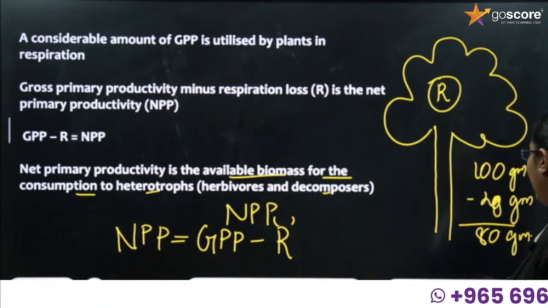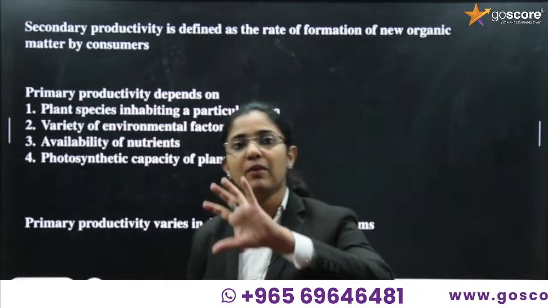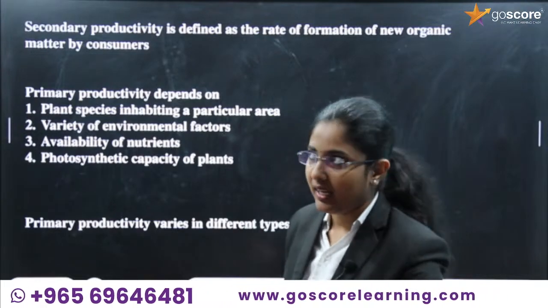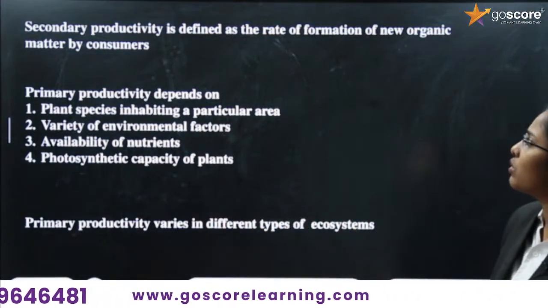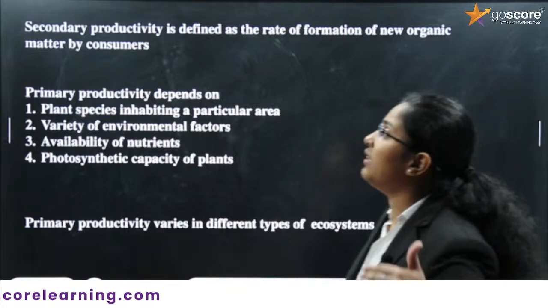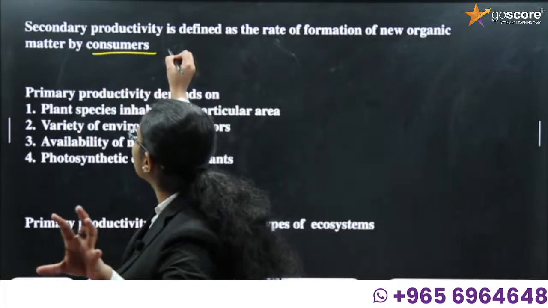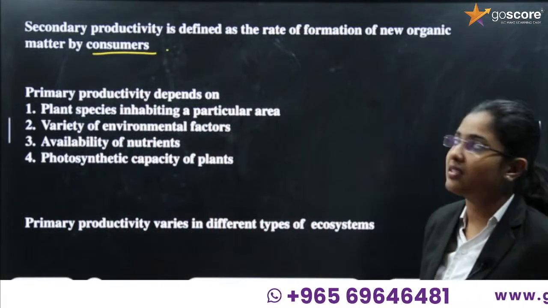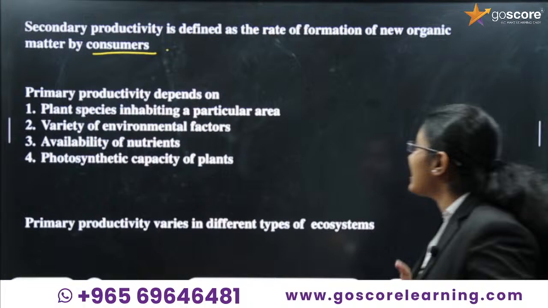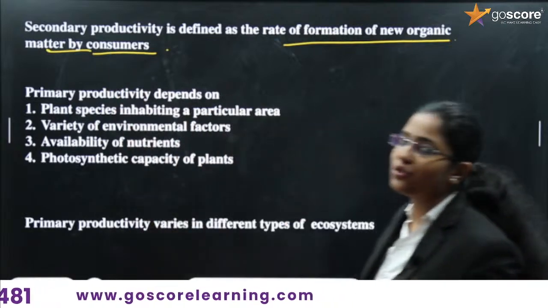Next we will discuss secondary productivity. What is secondary productivity? Primary productivity is completely regarding the plants. Next we will consider the consumers. Consumers are also forming organic material in their body. The rate of formation of organic material by the consumers is known as secondary productivity. It is defined as the rate of formation of new organic matter by consumers.